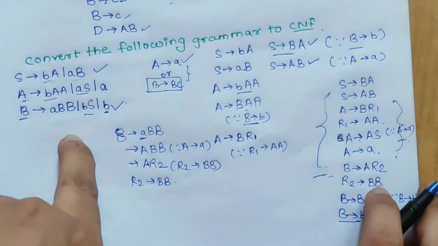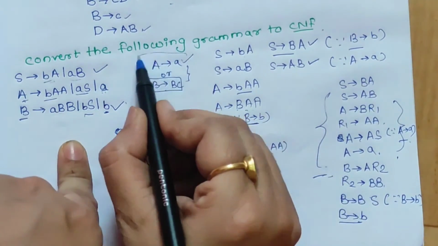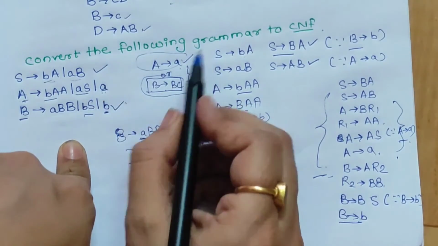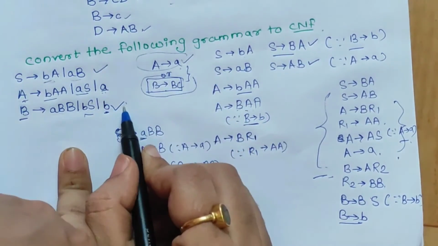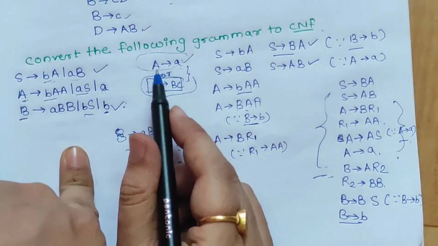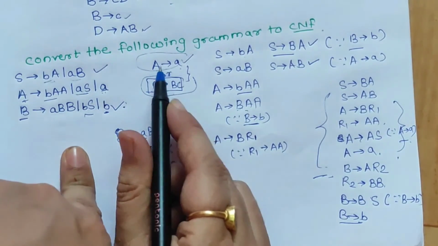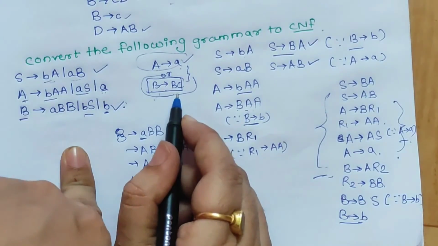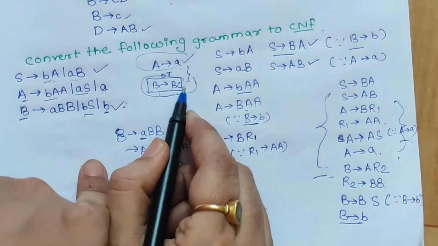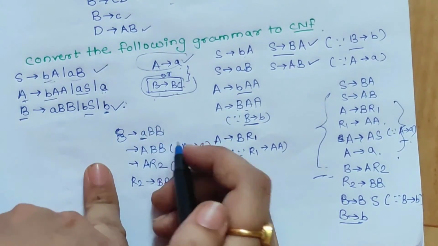Just remember these two points: the grammar should be in this form and there should not be a null symbol in the given grammar. If there is a null symbol, you have to remove the null symbol first, and then apply the rules so that the grammar will be in this format, A gives a or A gives BC, where A, B, C are the non-terminals and a is the terminal symbol.